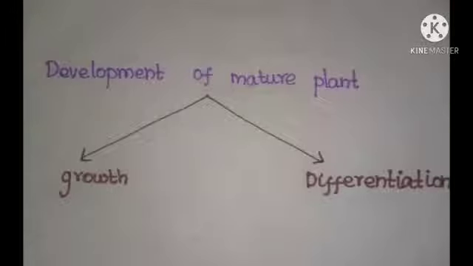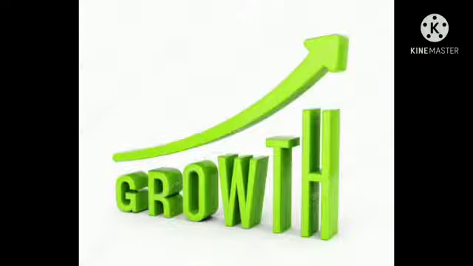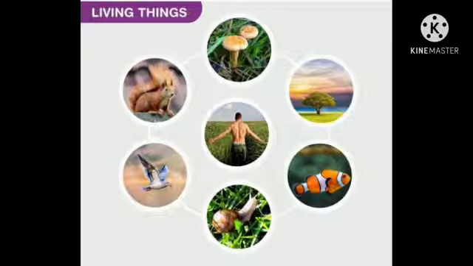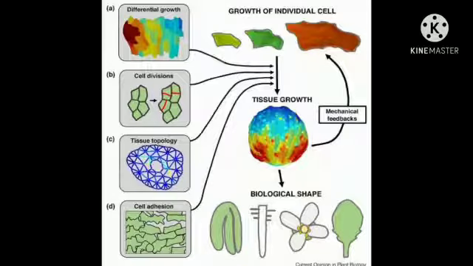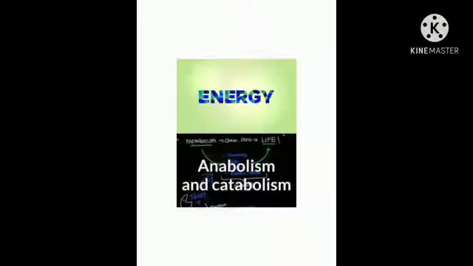Development of mature plant is in two processes. They are growth and differentiation. Growth is an important characteristic that is easily observed in all living organisms. It is the permanent increase in the size of an individual cell in the plant. It requires energy and accompanies anabolism and catabolism.